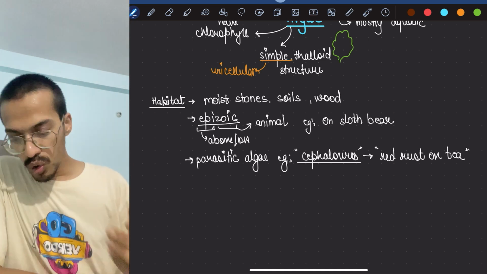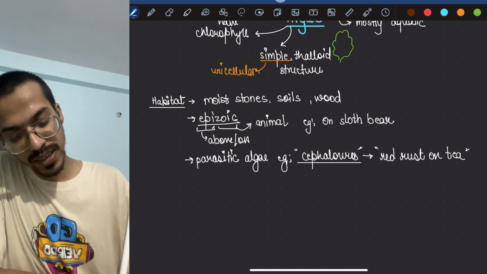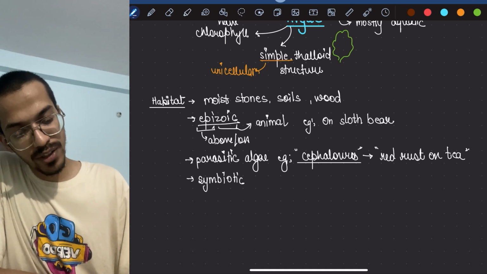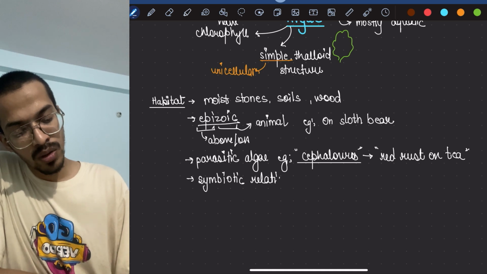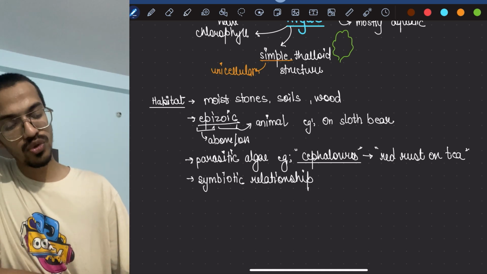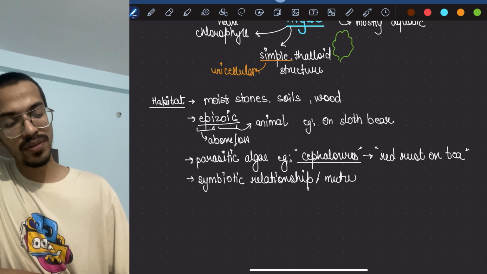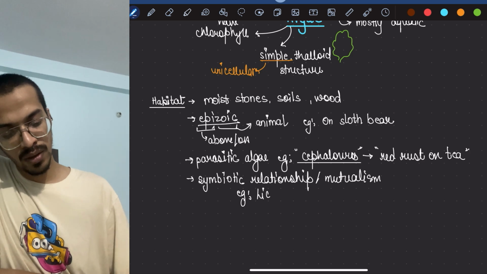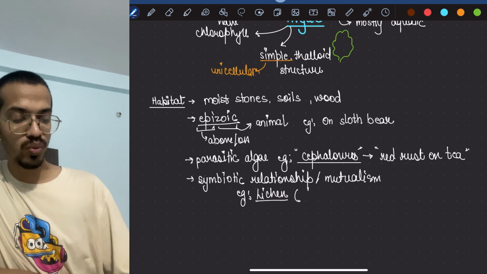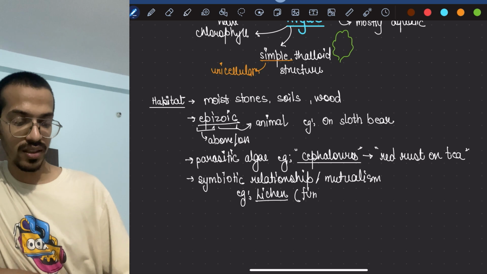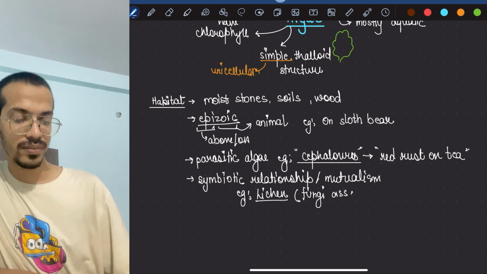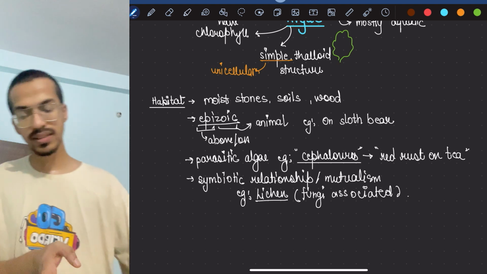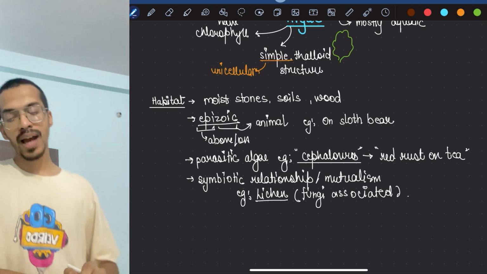Moving to the next thing, some are present in a symbiotic relationship. We have already studied about it. Symbiotic relationship, or we call it a kind of mutualism, means both are benefited. Example, beta? Example, lichens, where the algae is associated with fungi. Okay, now that's the thing you have to remember about the habitat.